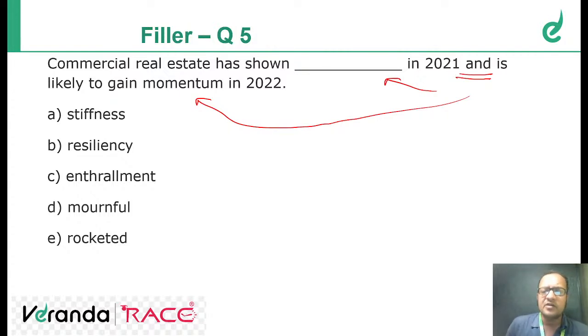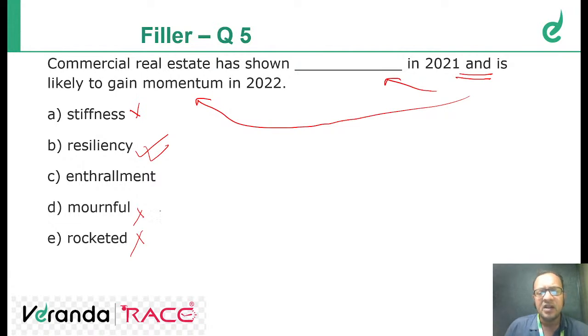You understand that? Because "and" is a conjunction, that means it uses similar words on the left and the right side. So gain momentum. So has shown stiffness? No, stiffness is the wrong word because it's a negative word. Enthrallment means surprise or impressed by something. If I'm enthralled with something, I'm very surprised, very impressed. Mournful is a sad word which cannot be the answer. Rocketed means increased. Resiliency is a noun. The word is resilience as well and resiliency as well. Resilience and resiliency both are correct. So commercial real estate has shown resiliency in 2021.